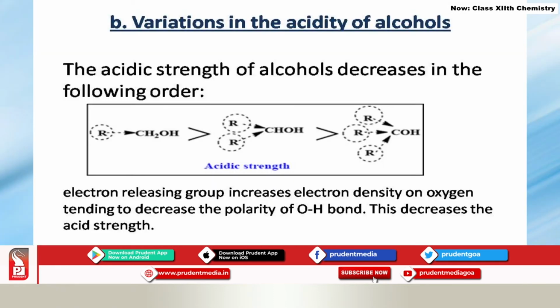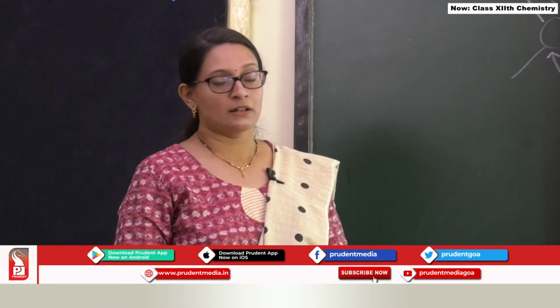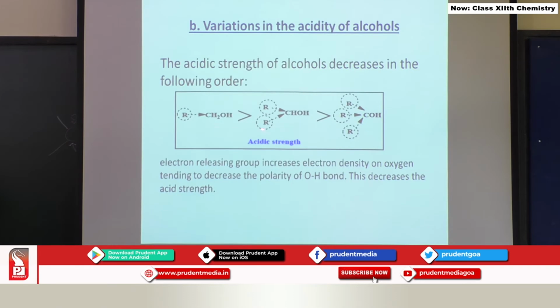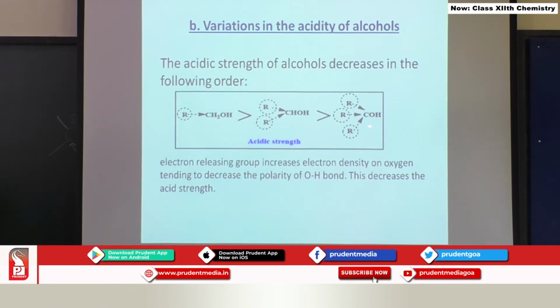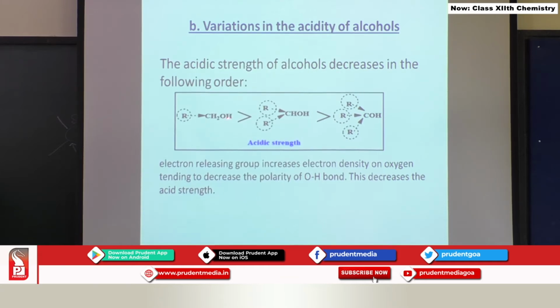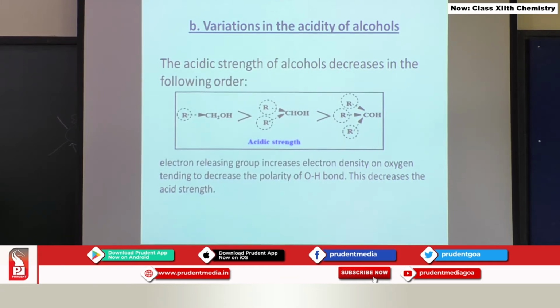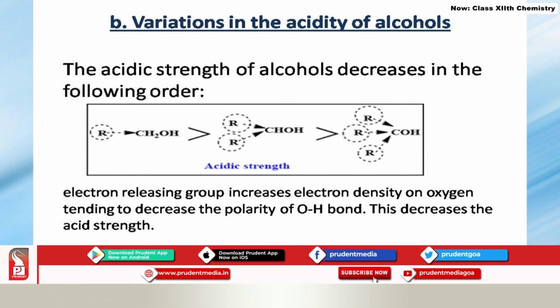Now, we will see the variation of acidity amongst different types of alcohols. See here, I have taken 3 different types of alcohols: primary, secondary and tertiary. Now, if we want an alcohol to lose H plus ions readily, the polarity of the O-H bond should be very high, then only H plus ions can be easily lost.